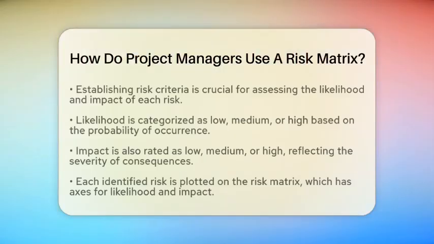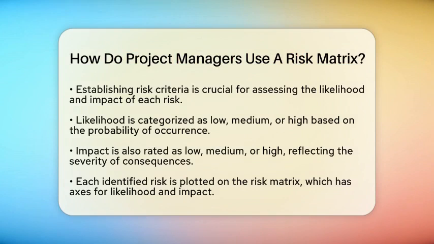Next, they define risk criteria. This means establishing how they will assess each risk's likelihood and impact. Likelihood refers to how probable it is that a risk will happen, often categorized as low, medium, or high. Impact refers to how severe the consequences would be if the risk occurs. This could mean delays, cost overruns, or quality issues, also rated as low, medium, or high.